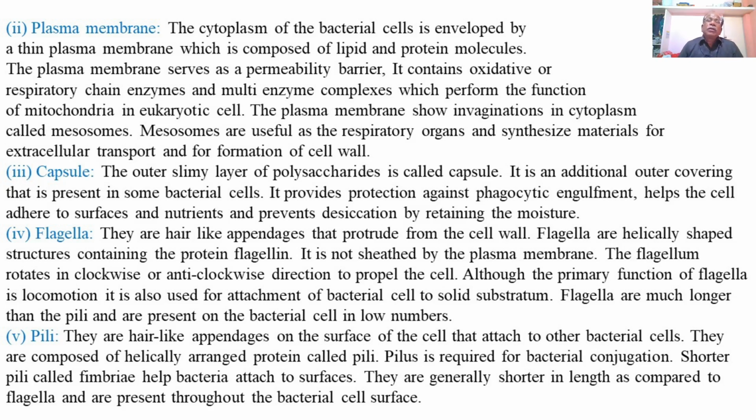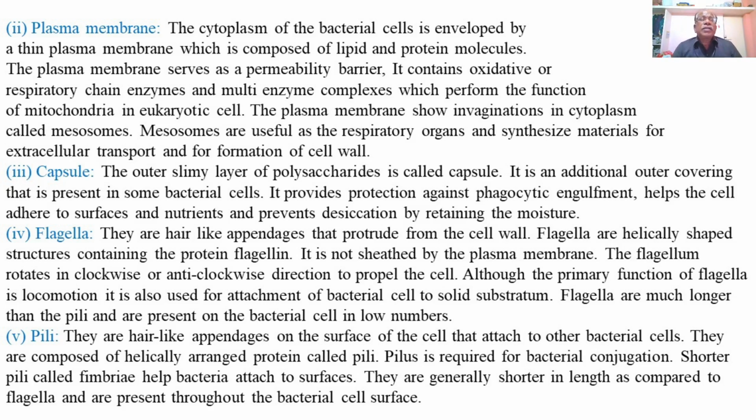So it does not allow all substances to pass through the plasma membrane, but shows semi-permeability. It acts as a permeability barrier, a semi-permeable membrane, and thus allows certain substances to pass through the plasma membrane, that is, the outward or inward movement or transportation of biomolecules through the plasma membrane.